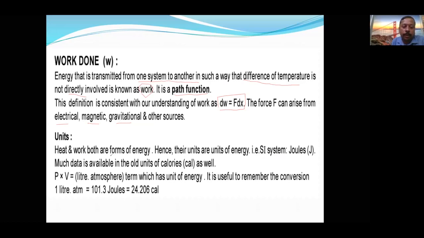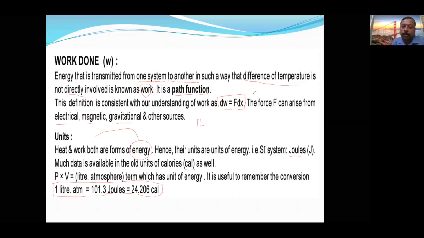Already I told you previously that both are modes of energy only, therefore their units also will be the same. So what are the units? Joules, and also calories. So this is the interconversion. This is very, very important. I hope everybody will write this at least 5 times. If you write it, then it will be easy to remember. You will be given work formulas.